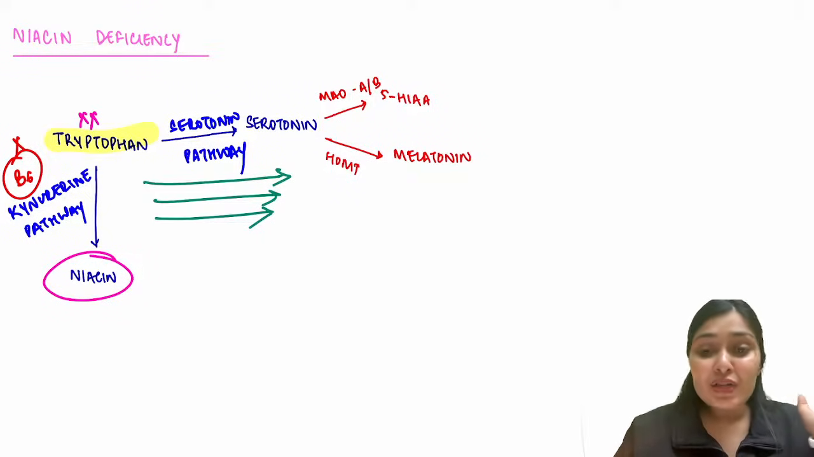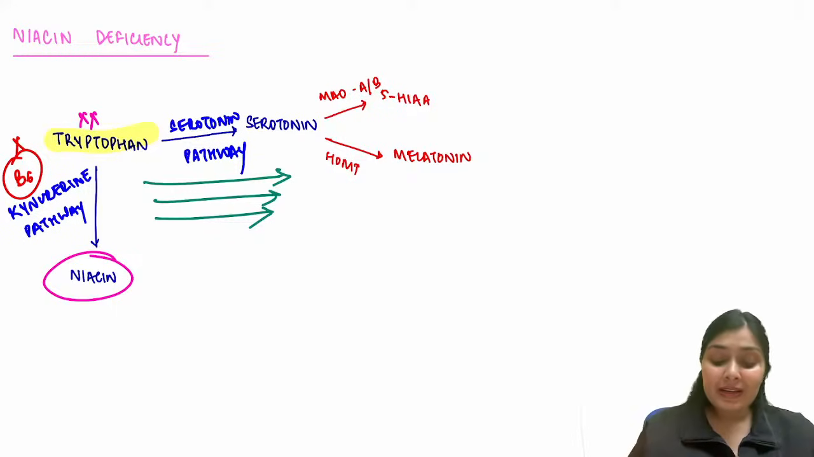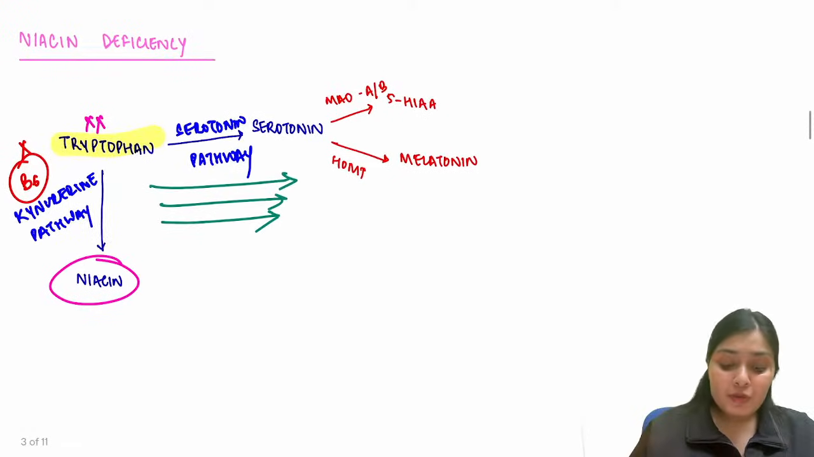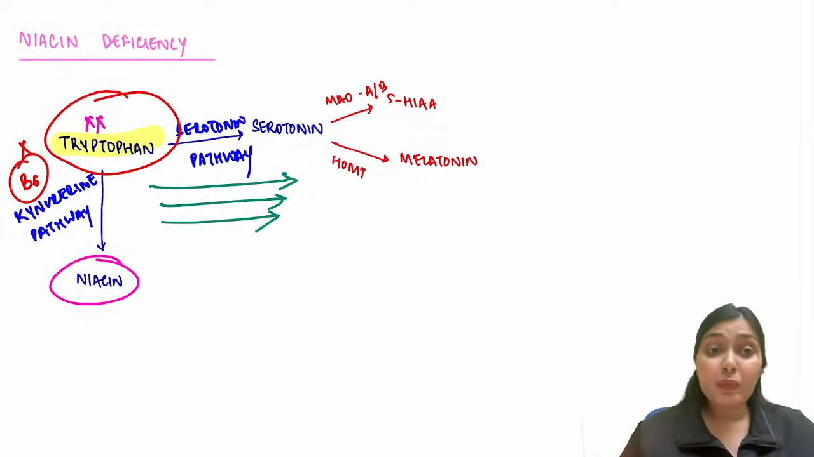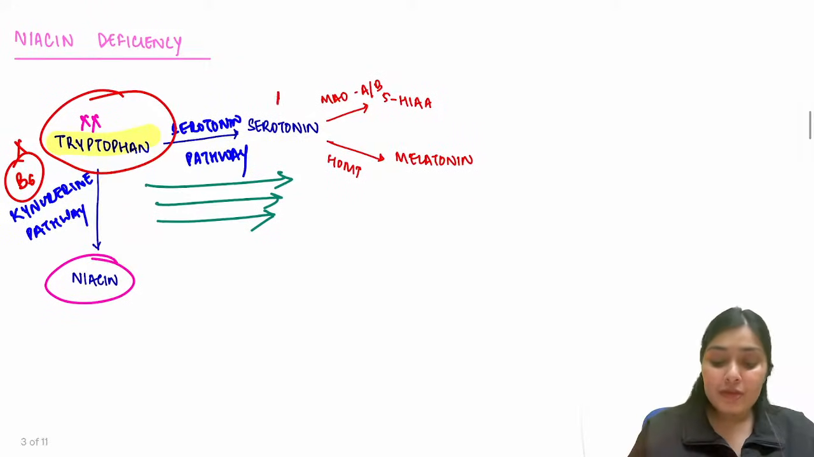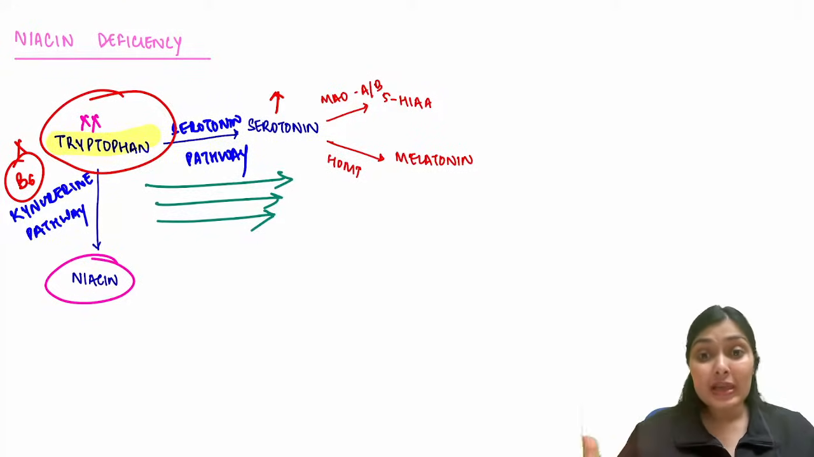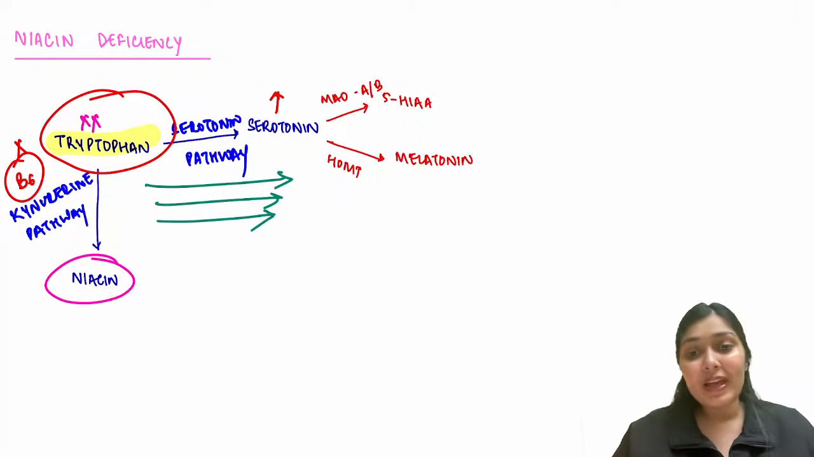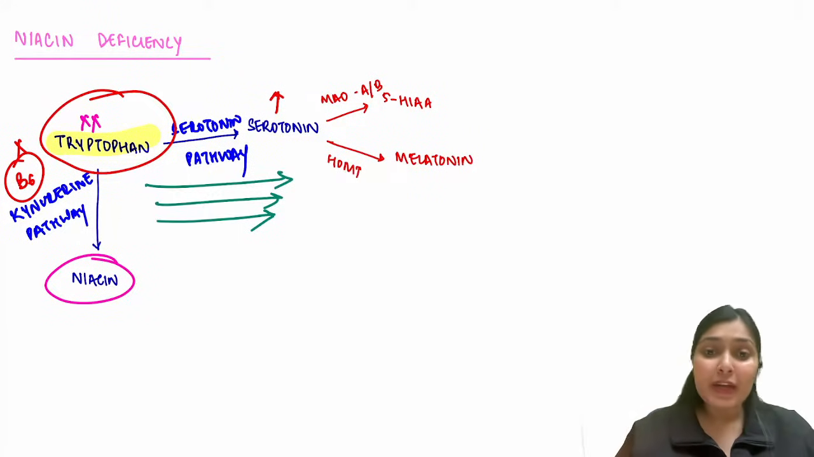Okay, so three conditions we have discussed. First, where there is a problem in tryptophan absorption. So if tryptophan is less, niacin would be less. Second, excess of serotonin. If my body is producing excess serotonin, my tryptophan will be consumed in the production of serotonin. Niacin won't be formed and I will have niacin deficiency. And third is pyridoxine deficiency. Because of pyridoxine deficiency, this kynurenine pathway is underactive, and because of that niacin production is decreased.